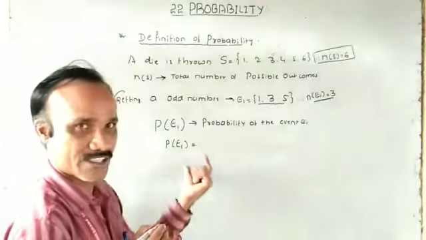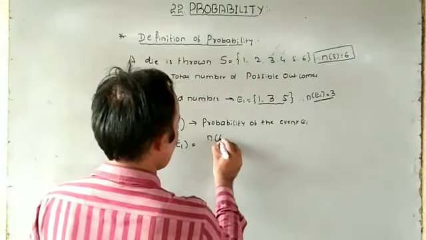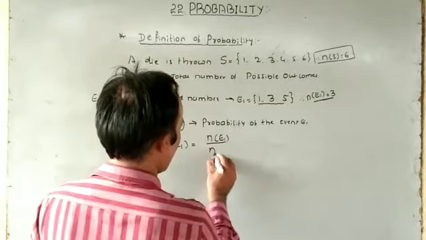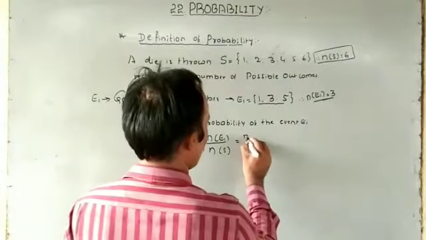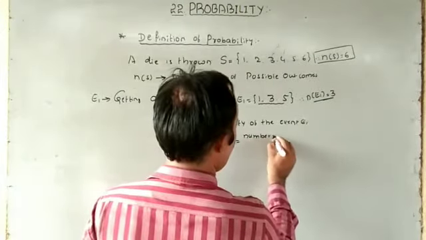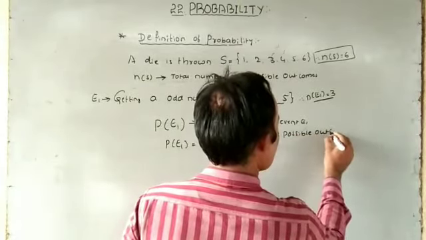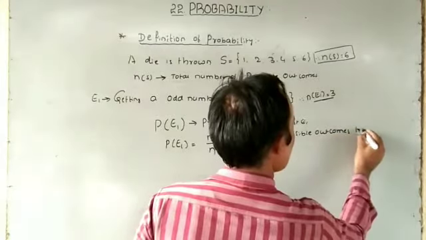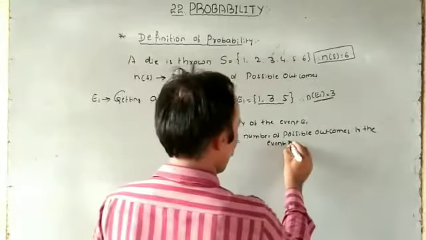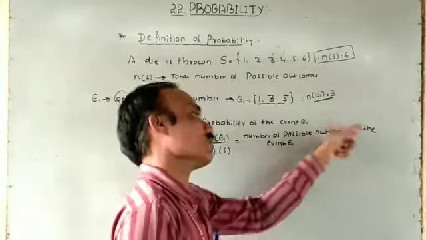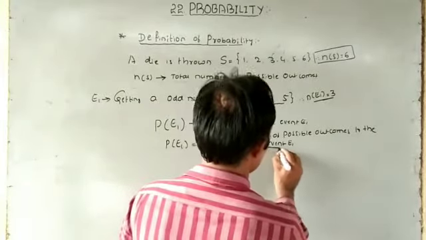P of E1 can be calculated by using a very simple formula: n of E1 divided by n of S. So n of E1 means the number of possible outcomes, or favorable outcomes, to the event E1.